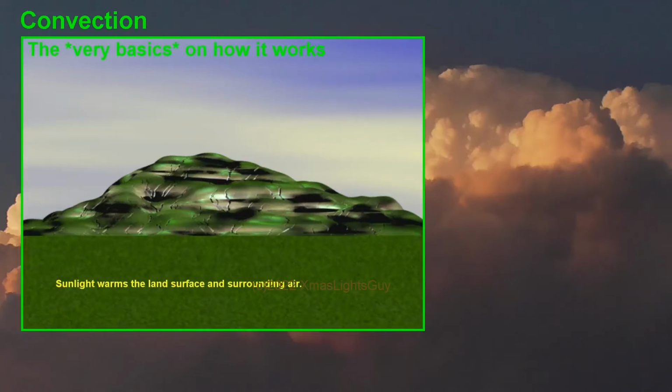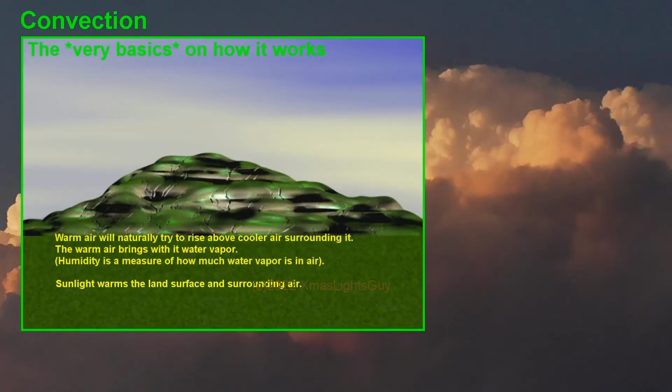Sunlight heats the ground and surrounding air. This warm air is less dense and naturally rises above the cooler air surrounding it. It also brings with it water vapor or humidity. As air rises, it cools and releases energy. The cooler air gets, the less moisture it can hold, so as it cools its humidity rises.